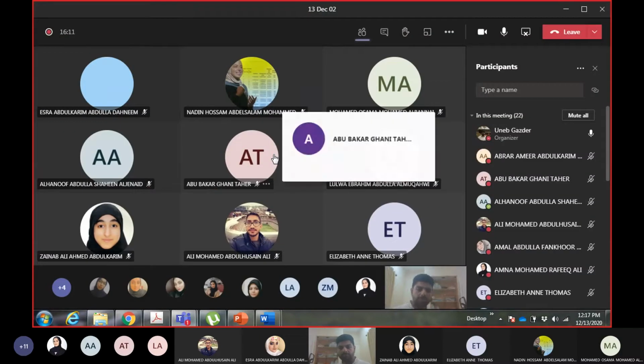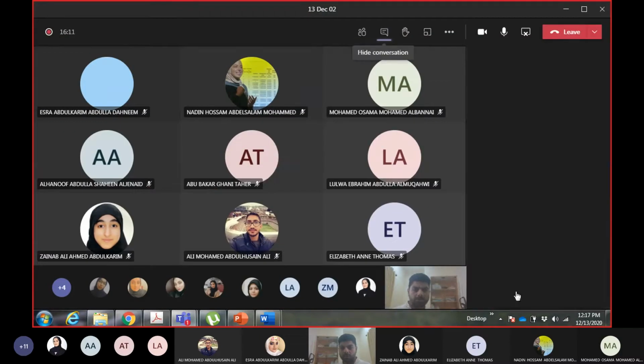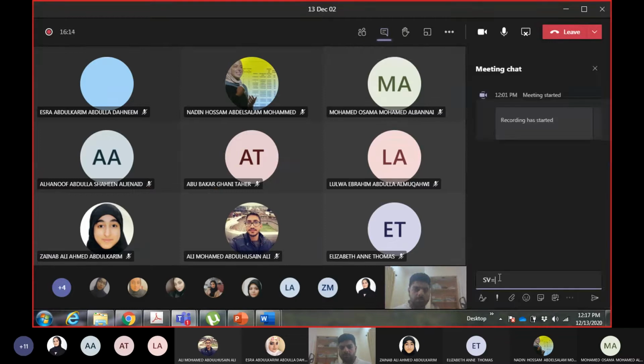So service volume equals service flow rate times peak hour factor. Okay, peak hour factor is 0.92.